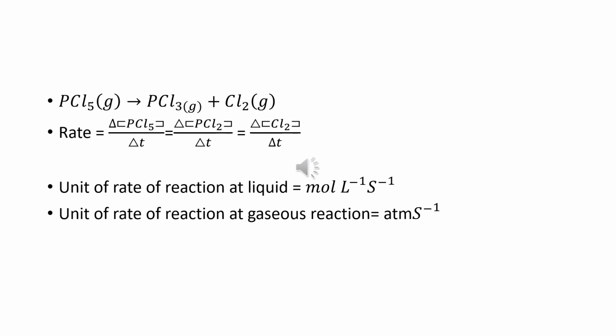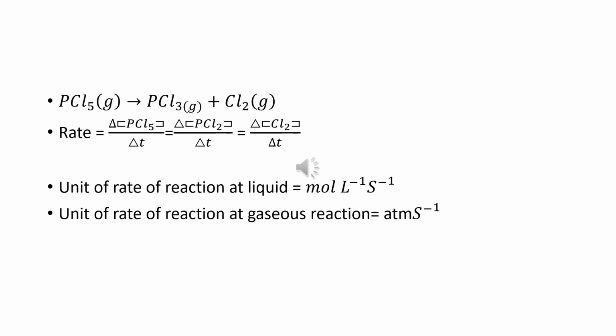Now we see the unit of rate of reaction. The unit of rate of reaction is concentration per time. If the concentration is in moles per liter and time is in seconds, then the unit of rate of a reaction is moles per liter per second.